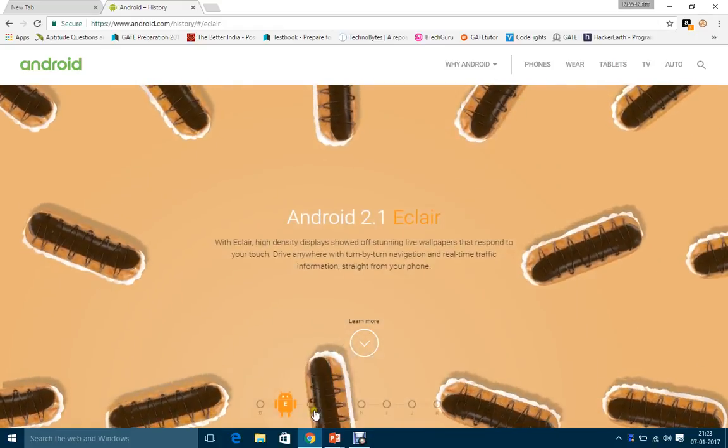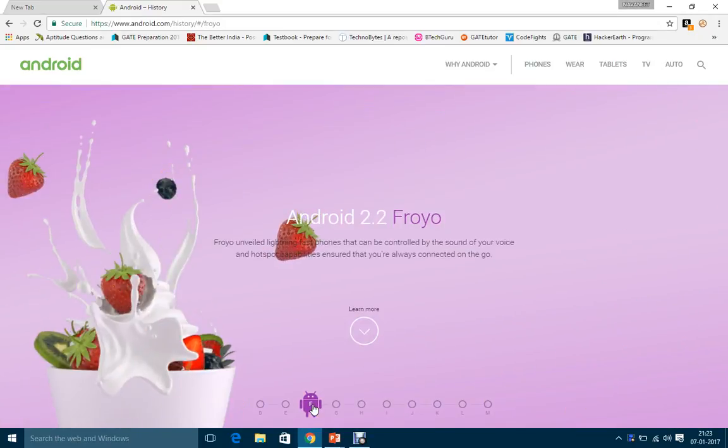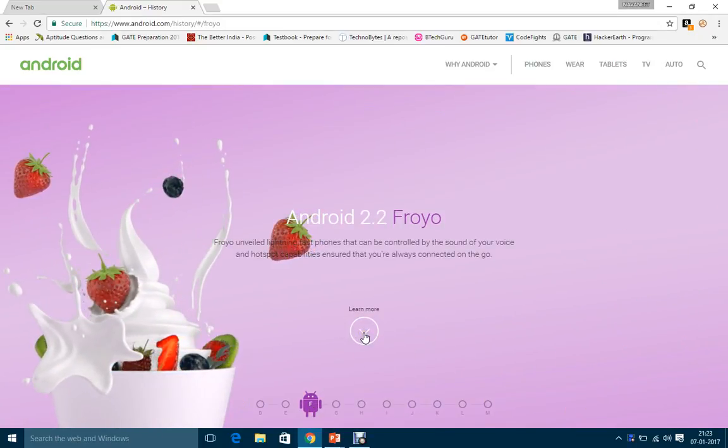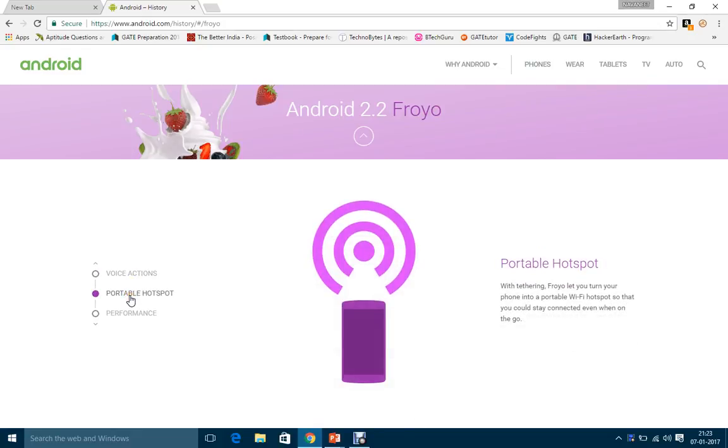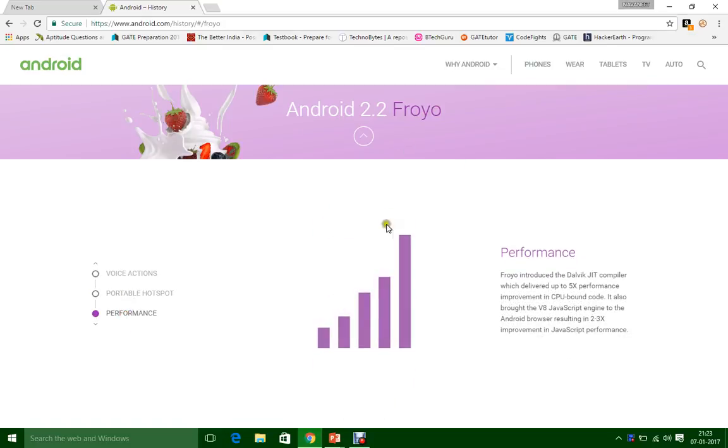And then we have Android 2.2 Froyo. It had the famous option of voice actions, that is, by the sound of your voice you can search, get directions, make notes, set alarms and more. It introduced portable hotspot; you can turn on your mobile as a Wi-Fi hotspot. And the performance of Android was improved 5 times by introducing the Dalvik JIT compiler.